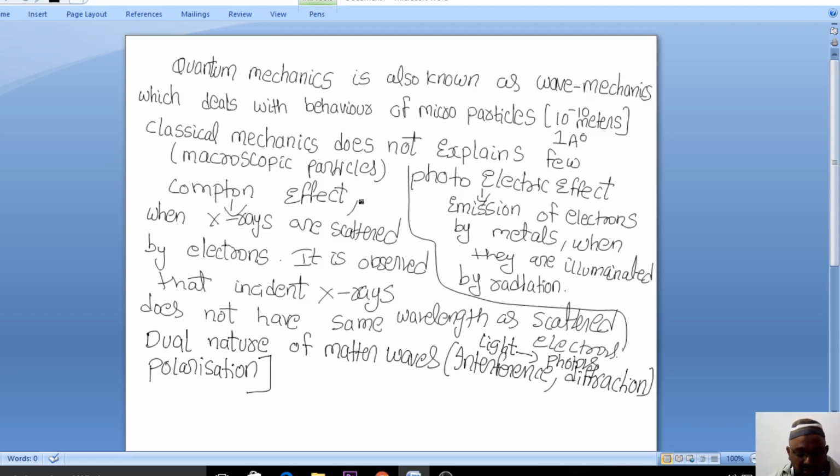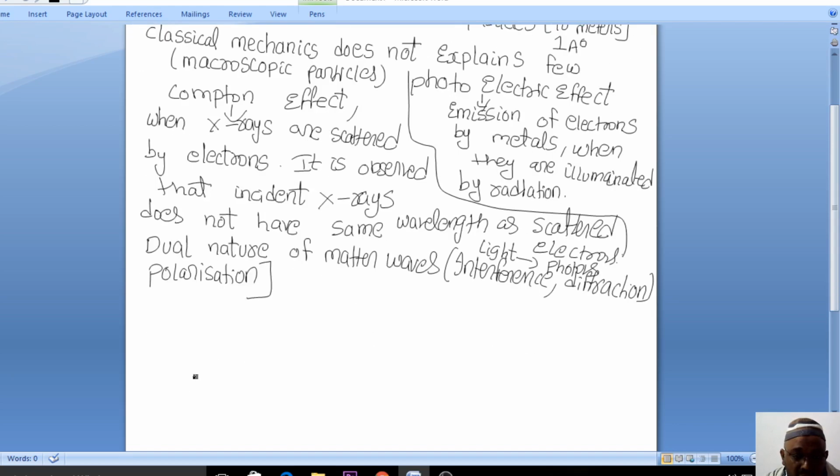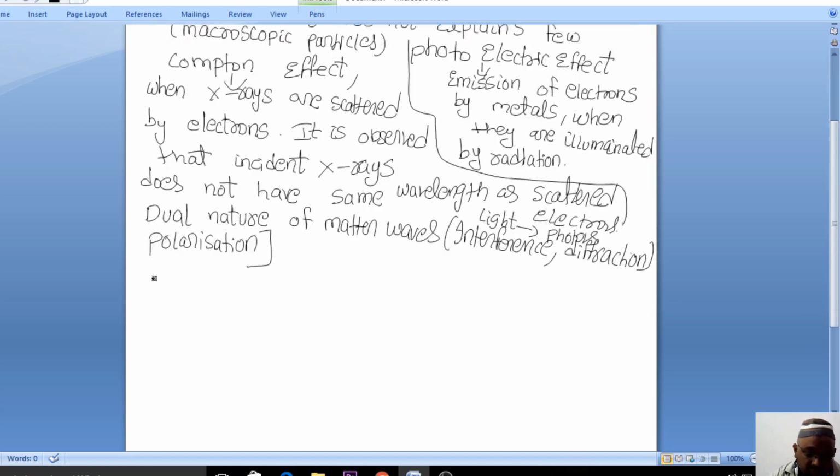That is a concept which has been suggested by Louis. This is the reason Louis de Broglie, a scientist who was awarded the Nobel Prize, proposed the dual nature of matter.